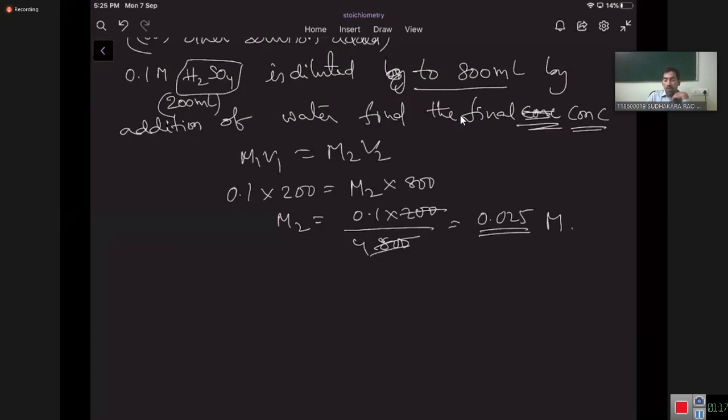Find the volume of water added. How much water is added? Volume of water added: 600 ml. 800 minus 200 is 600 ml. So that is the volume of water added for the dilution.